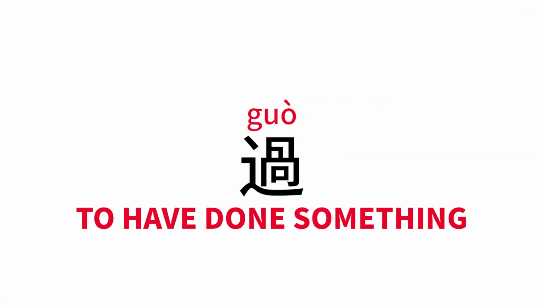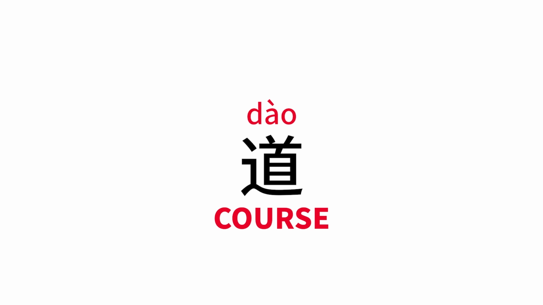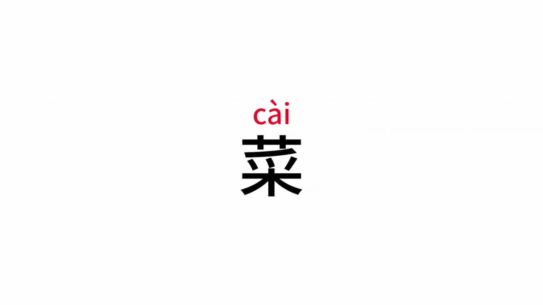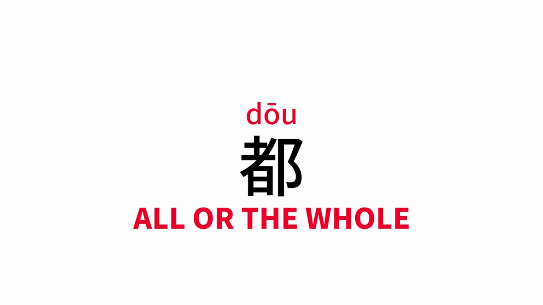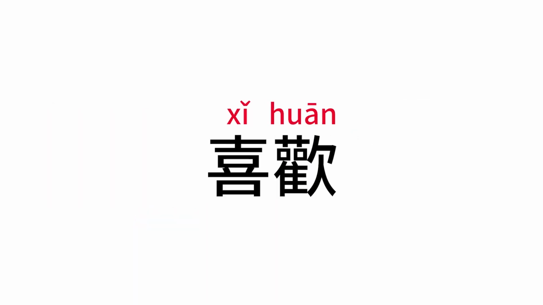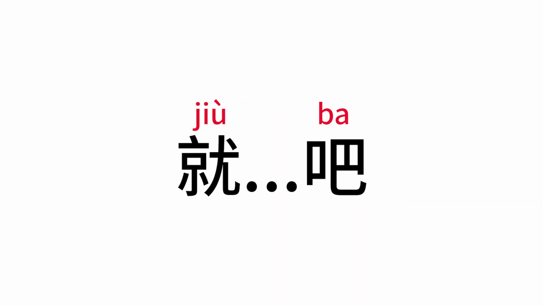Now, here's a vocabulary recap. 过 To have done something. 没 Not. 道 Course. 菜 Dish. 都 All or the whole. 喜欢 To like. 就吧 Then let's.